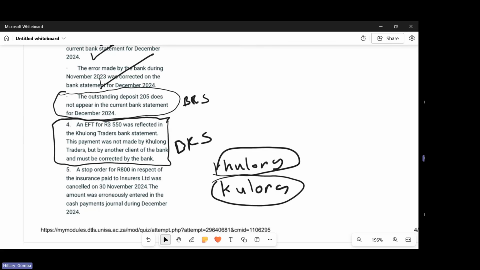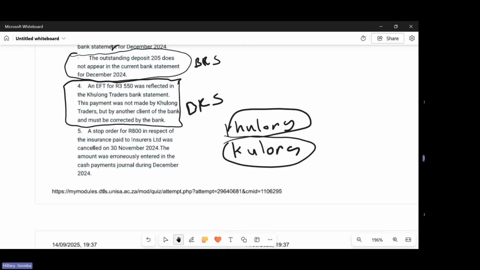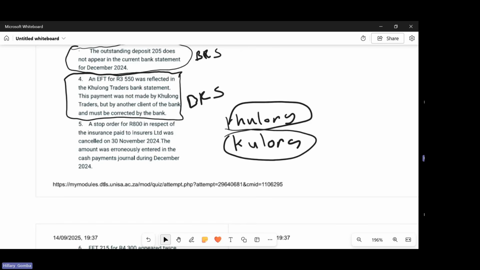All right. Then you proceed to number 5. Number 5 says a stop order for 800 in respect of insurance paid to Insurers Ltd was cancelled on 30 November 2024. The amount was erroneously entered in the cash payment journal during December 2024. So this transaction was a stop order that had to occur, but we cancelled it.